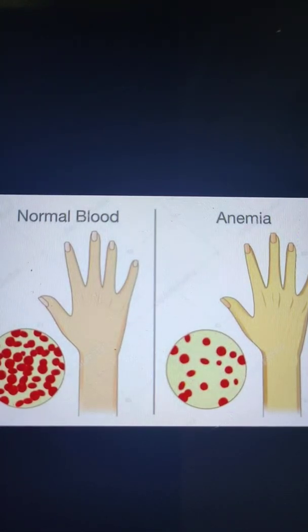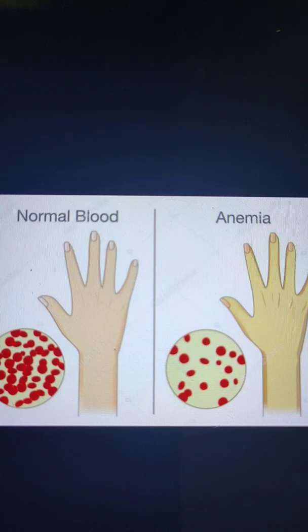Okay, so the lack of hemoglobin in the body reduces the oxygen carrying capacity of the blood. It can be cured by the intake of iron rich foods like apple, spinach, guava, banana, brinjal, and jaggery. All these are very good sources of iron, so we must include them in our diet to prevent ourselves from anemia.